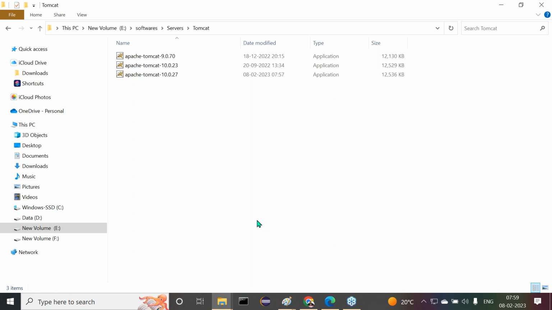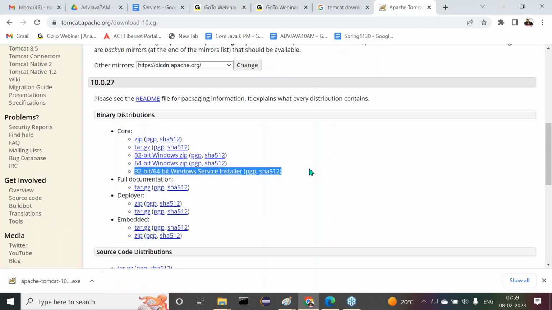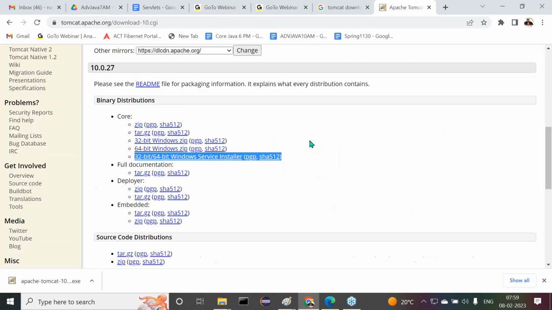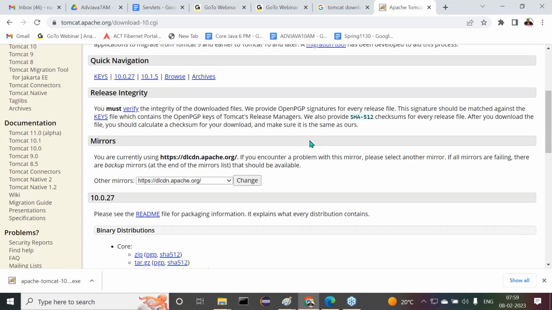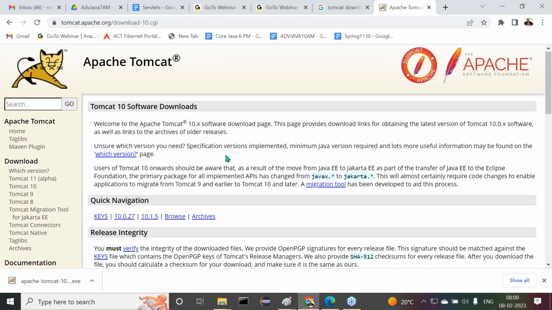Now before going to install this, let us have some description about this Tomcat. Which things might be existing here? Any information here we are getting. Now tell me, welcome to the Tomcat 10.x version software download page now. That's okay, fine. Which version page?